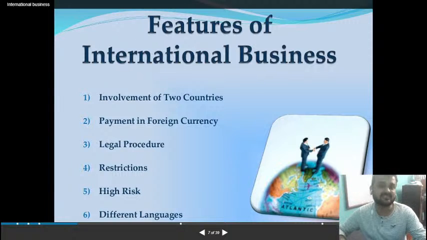And different languages, of course. If you're selling something in China, their language is different, your language is different. So a language barrier is always there. Okay, so these are the main features of international business: involvement of two countries, payment in foreign currency, legal procedures, restrictions, high risk, and of course different languages.